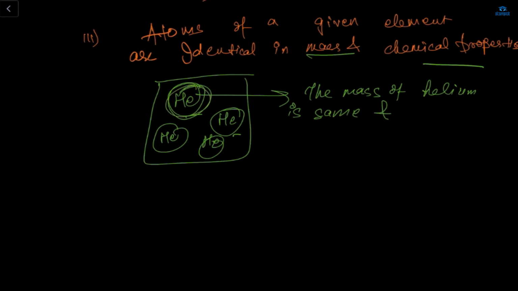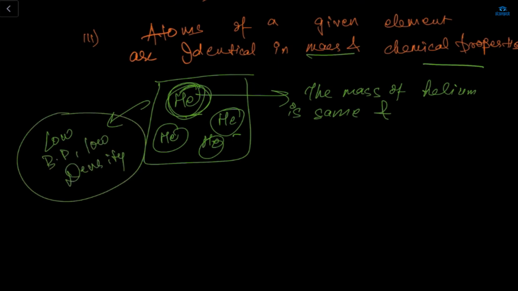Let's say the property of helium. Give me any property of helium. Ma'am, they are lighter than oxygen. They also have a low boiling point. They also have low density, right? Low boiling point, low density. Now, these are the properties of helium.